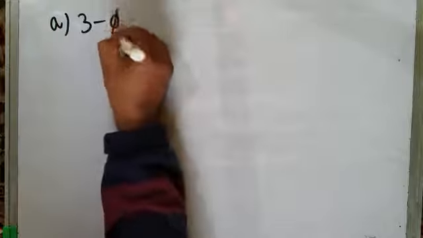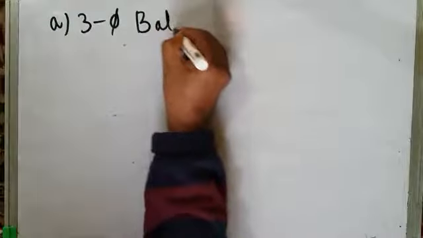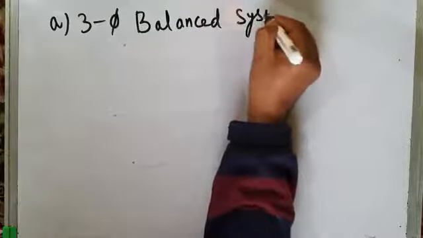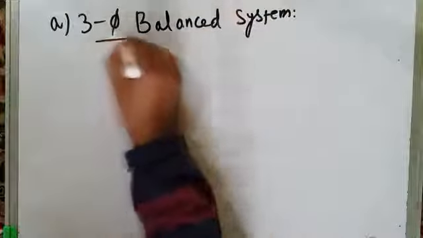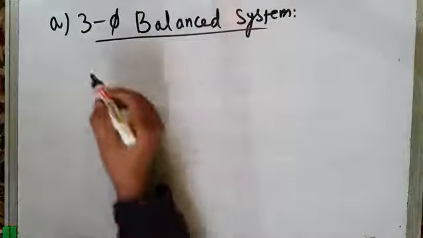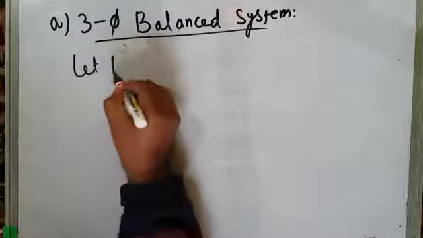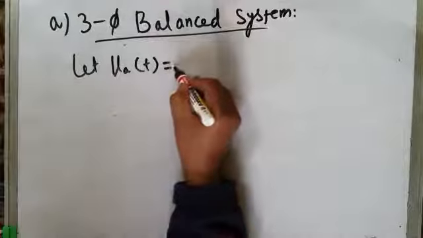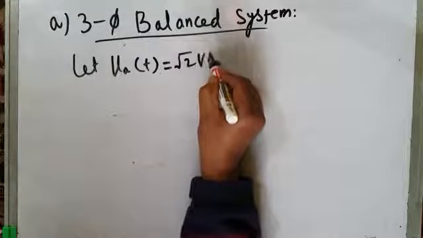Let me start with the first type of system, that is the three-phase balanced system. Now, obviously, it does not have any harmonics. It is a three-phase balanced system without harmonics. Okay. Now, let us define the three-phase instantaneous voltages, v_a(t), which is equal to root 2 V sine omega t.